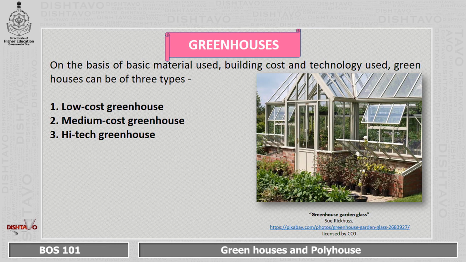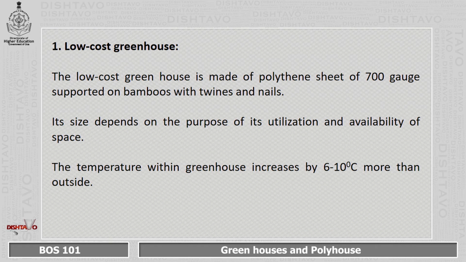On the basis of basic material used, building cost and technology used, greenhouses can be of three types. First, low cost greenhouse. Second, medium cost greenhouse. Third, high tech greenhouse. Now let us see the first type, that is low cost greenhouse.